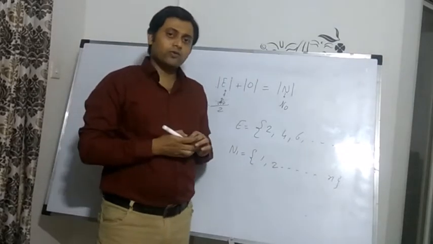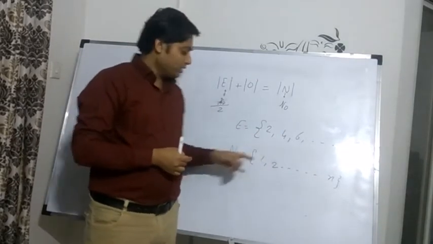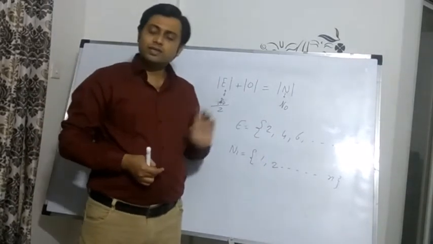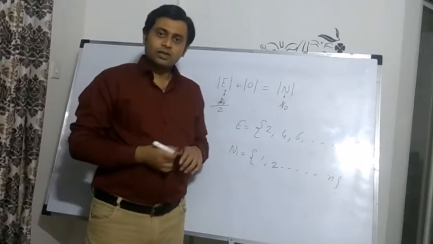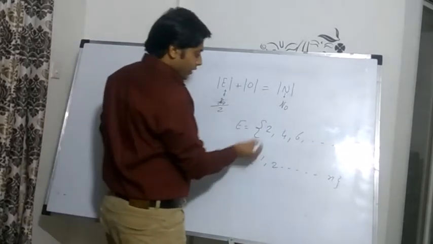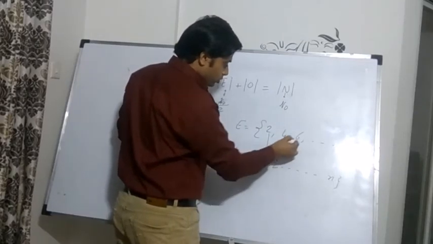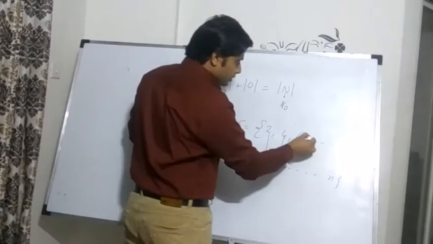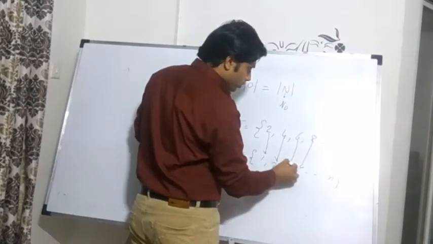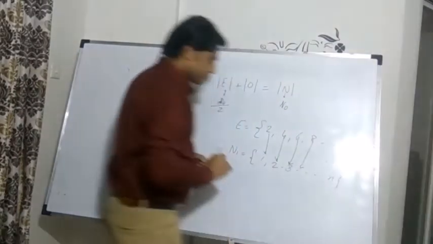Let's try to find the perfect mapping between the elements of this set and the elements of this set. So I will map 2 to 1, 4 to 2, 6 to 3, maybe 8 to 4, and so on.